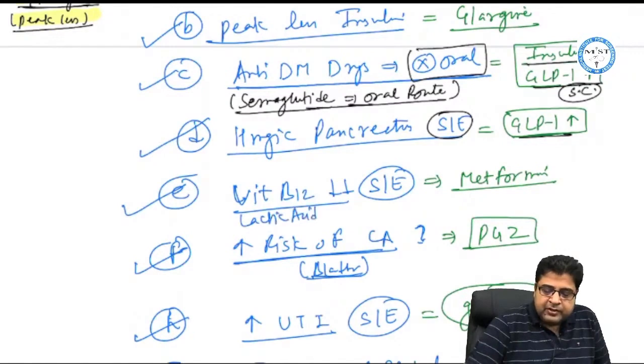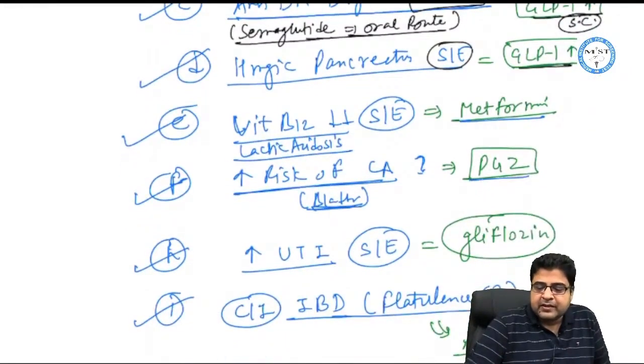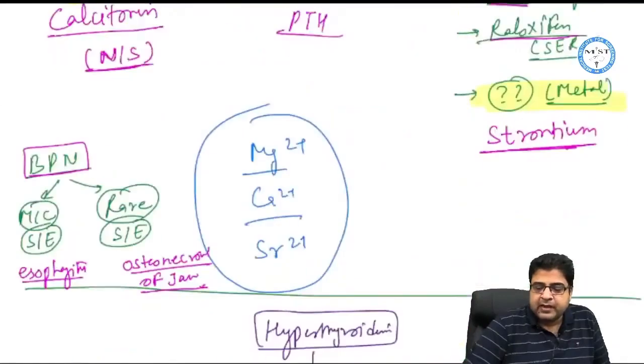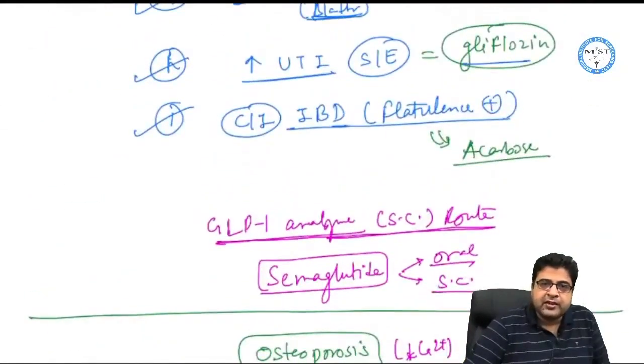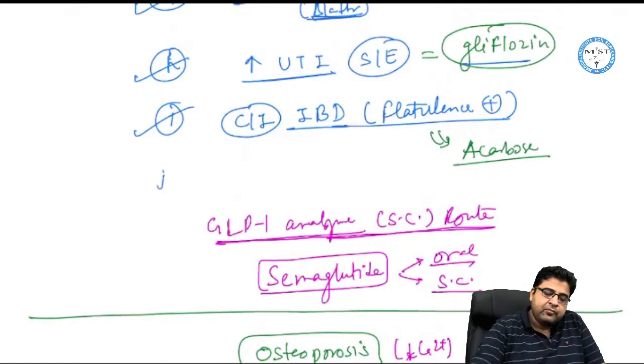Vitamin B12 deficiency and lactic acidosis are 2 important side effects of metformin. Bladder cancer risk is increased with pioglitazone, and the gliflozin medicines like dapagliflozin can increase the risk of UTI. Medicines like acarbose and voglibose, which are alpha glucosidase inhibitors, can cause flatulence, so should not be given to a patient of inflammatory bowel disease.